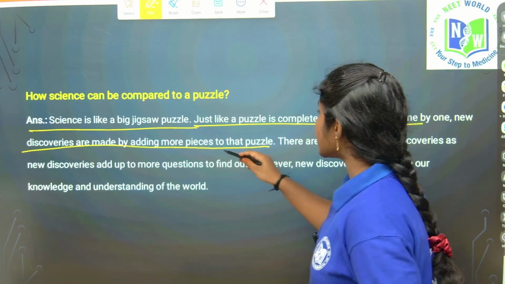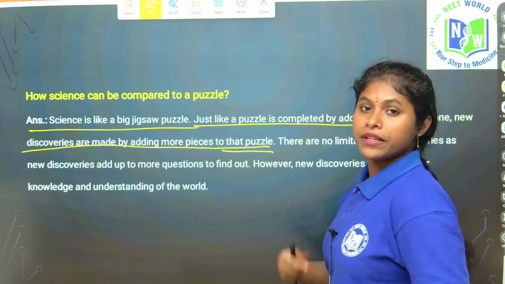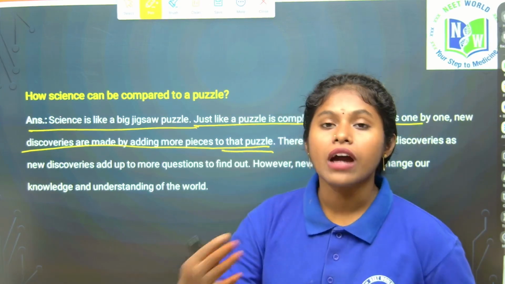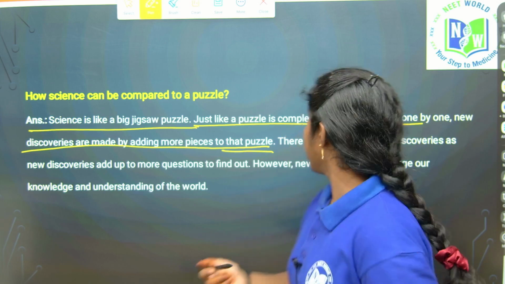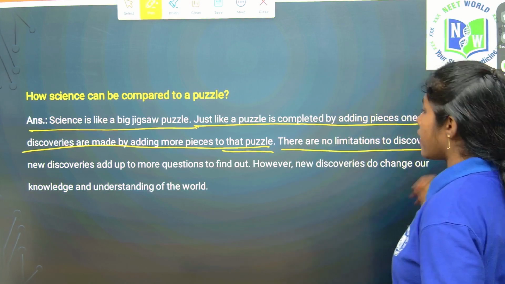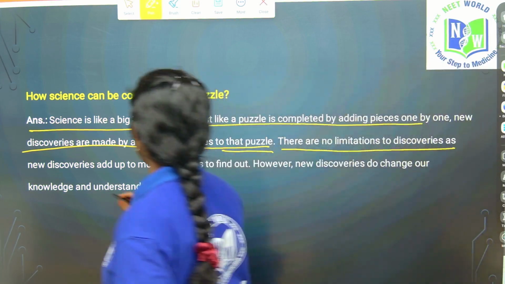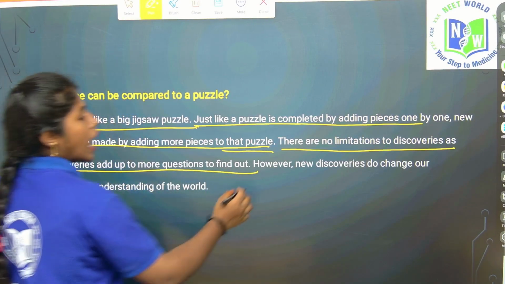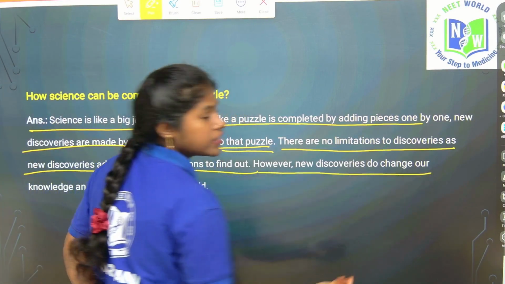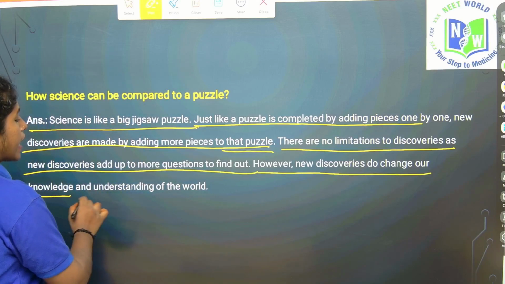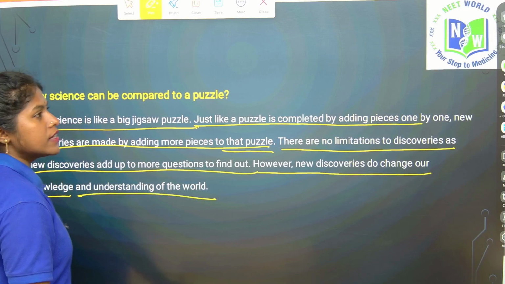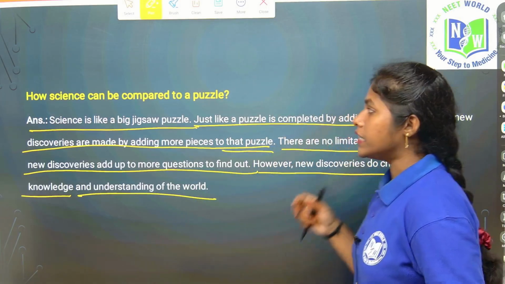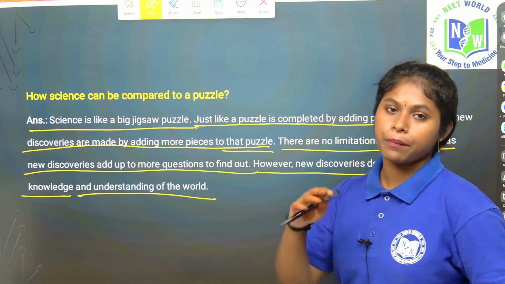There are no limitations to discoveries, as new discoveries add up to more questions to find answers for. However, new discoveries do change our knowledge and understanding of the world. That is why science is compared with a puzzle, like a big zigzag puzzle.